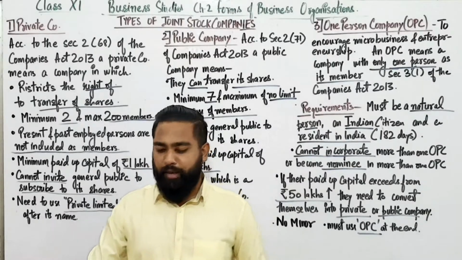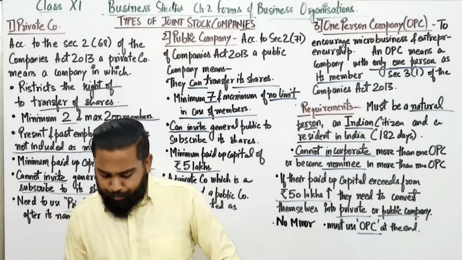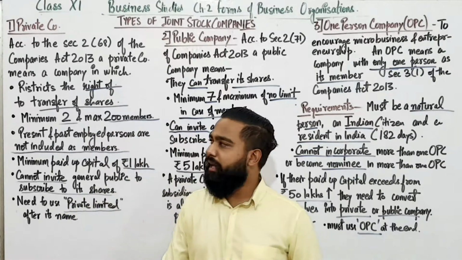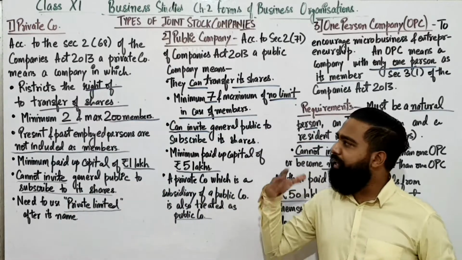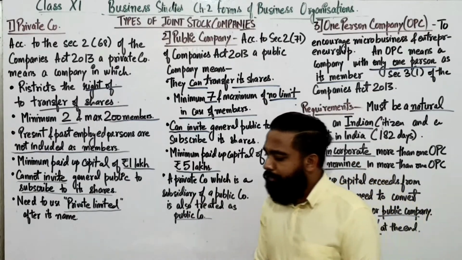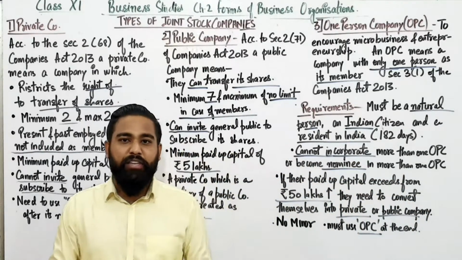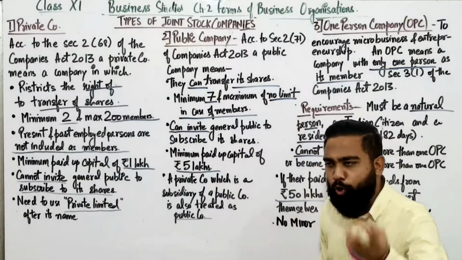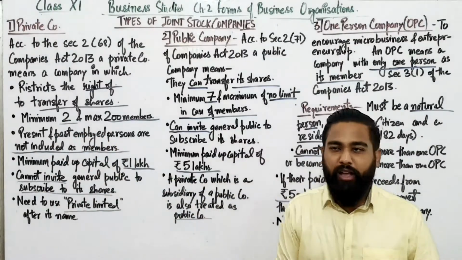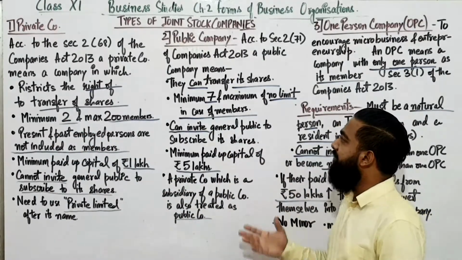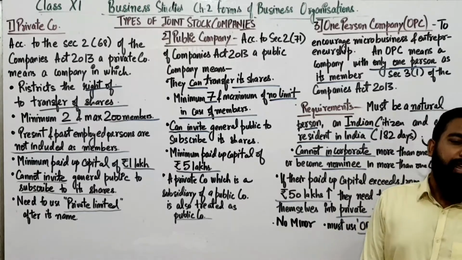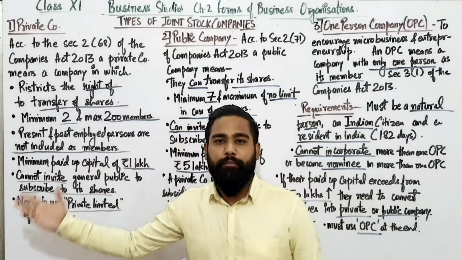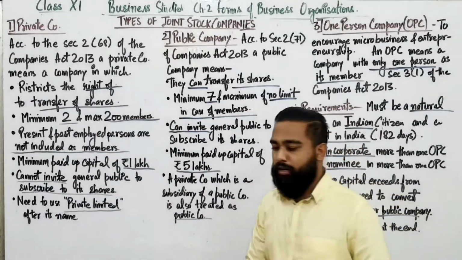Now friends, there is one more topic which could be asked: privileges of private company over the public company. What are the benefits the private company has received in comparison to the public company? First of all, the major benefit is that a private company can be started with 2 members. Minimum 2 members is required. But in the public company, they need a minimum of 7 members. So that is a privilege for the private company, that they need only 2 members to start, and the public company needs 7 members.